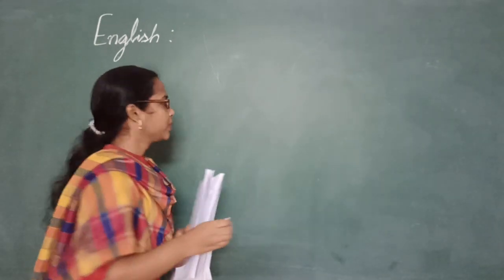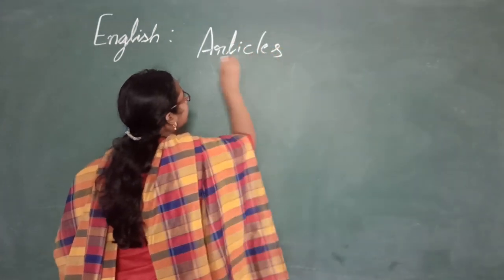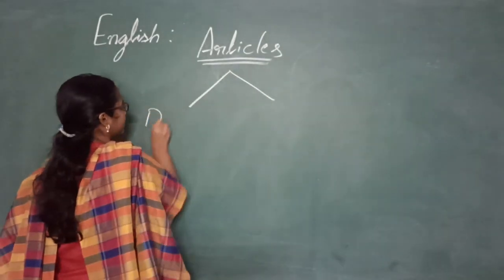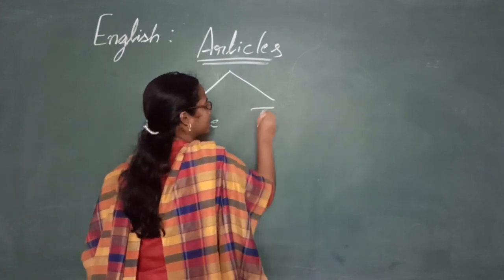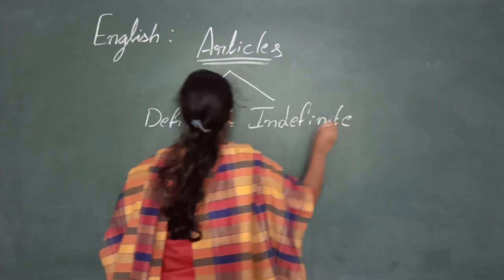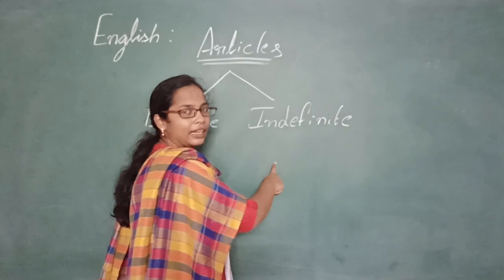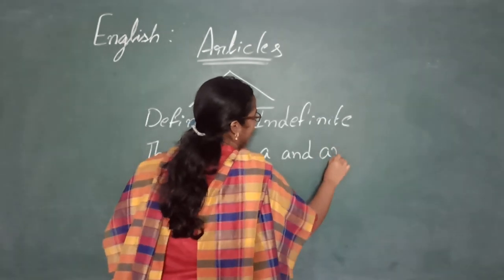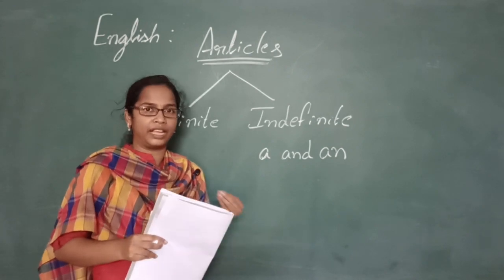I'll write on the board. Okay. Articles. These are of two different types. One is definite and the other one is indefinite. So what falls under definite? The. And indefinite articles are a and an. This we have already learned children, and I also shared notes with you. Hope you all have taken it down.